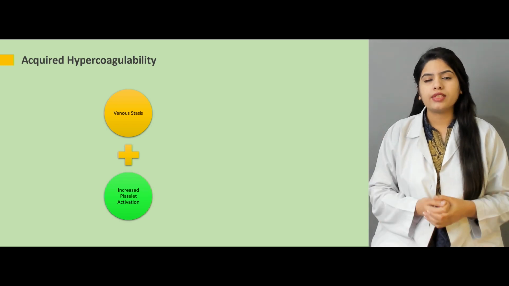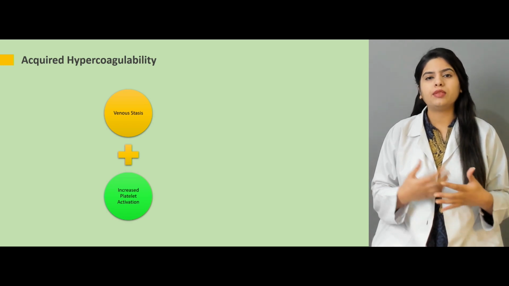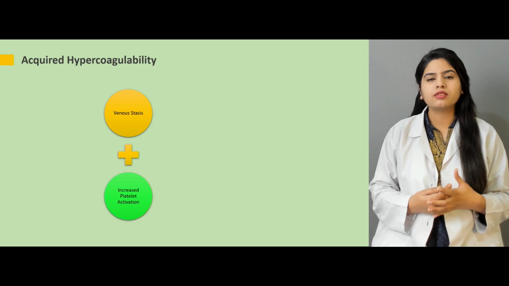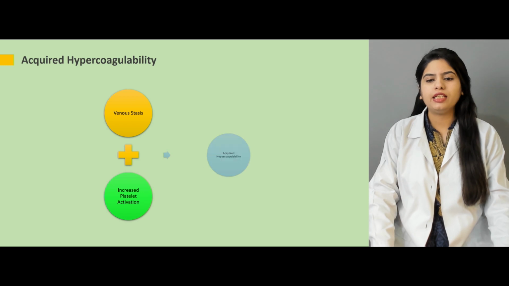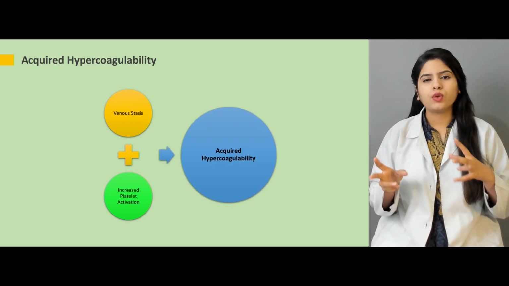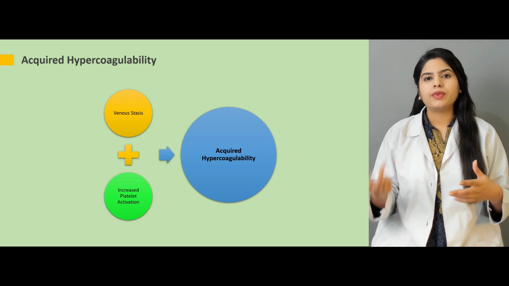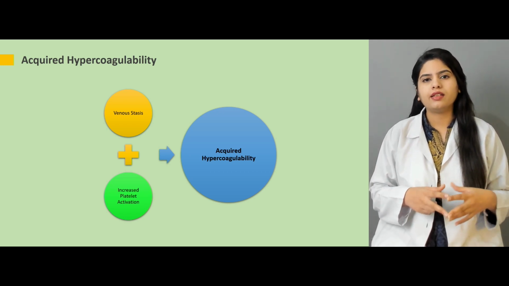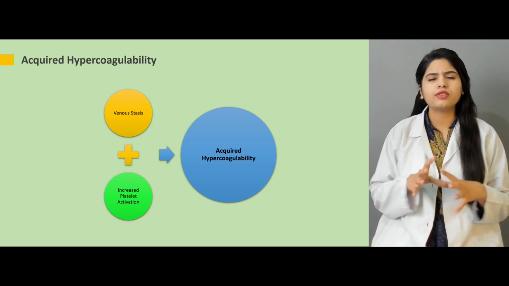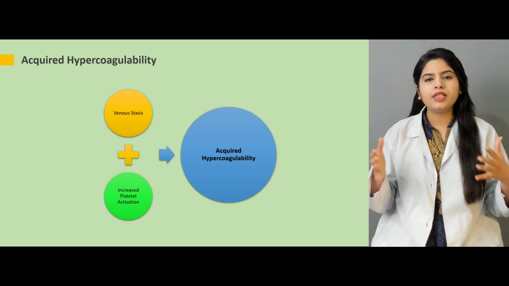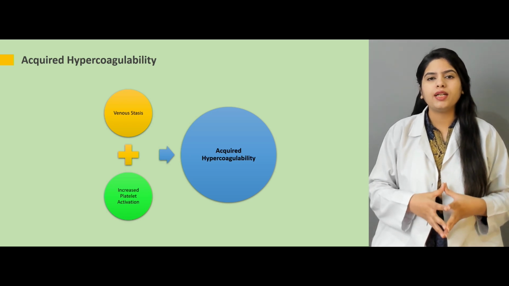any other cause, any other etiology, any other disease, the platelet activation is increased either because of the overactivation of some factors or some other disorders, both of these things will lead to an acquired hypercoagulable state in the body. Now, there is no defect in the gene, no defect that is inherited, and no underlying deficiency in the factor or overactivation of the factor, no deficiency of antithrombin. Rather, there is venous stasis and increased platelet activation that are leading to the acquired hypercoagulable state.